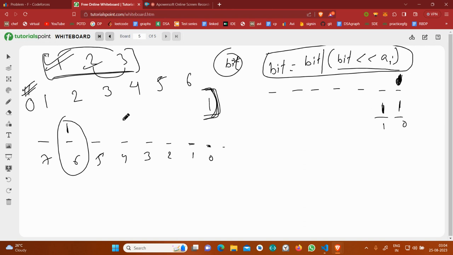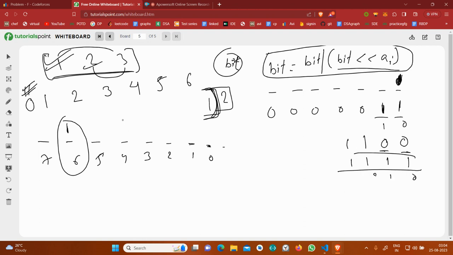Now suppose I have also included 2. These all are one. According to this formula I will have to first of all shift this, so it will be appended by two zeros, and now I would have to take the or, so it would become this. So I can say 0, 1, 2, 3 all are possible if I just take the array till this.